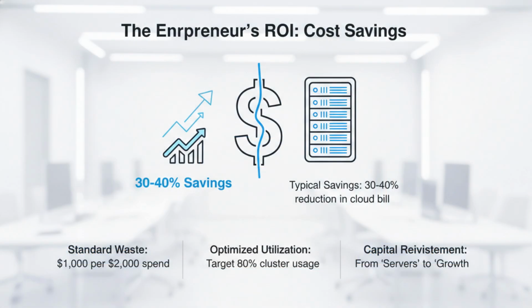Let's talk numbers. Without Headroom and quotas, most entrepreneurs overprovision by 50% to stay safe. On a $2,000 monthly cloud bill, that's $1,000 wasted every month. By implementing a 20% headroom strategy and strict quotas, you can safely run your cluster at 80% utilization. This typically results in a 30–40% reduction in cloud spend. That is capital you can reinvest into marketing, product development, or hiring.